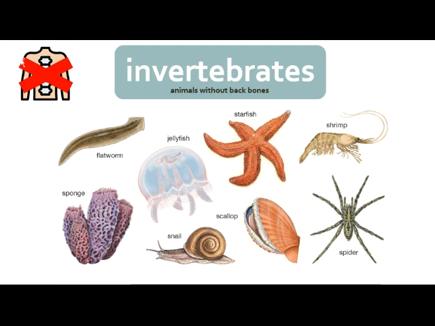Invertebrates. Remember, these are animals without backbones. Here's my little picture of a backbone with an X because invertebrates do not have backbones. Some examples of invertebrates are jellyfish, starfish, snails, spiders. None of these animals have a backbone.